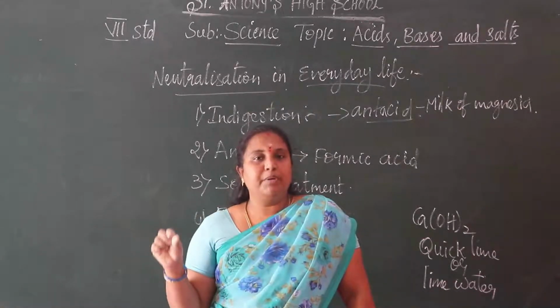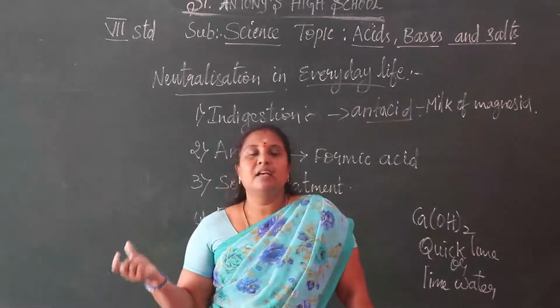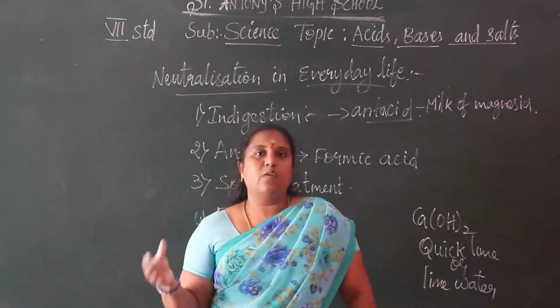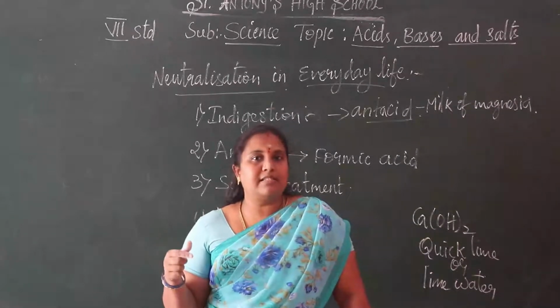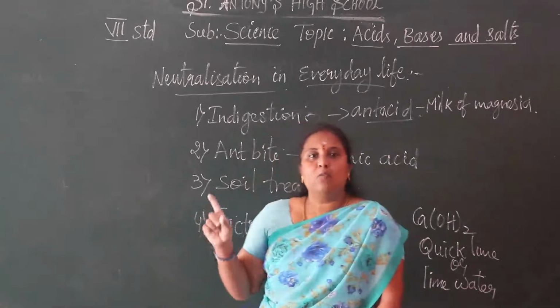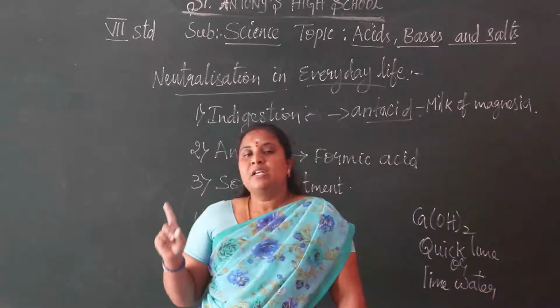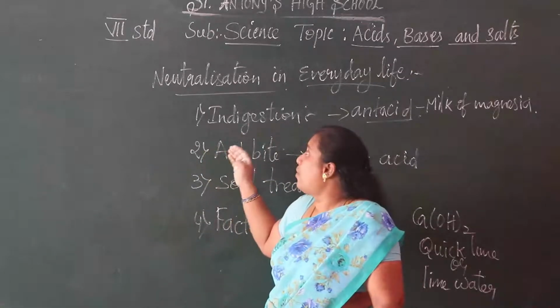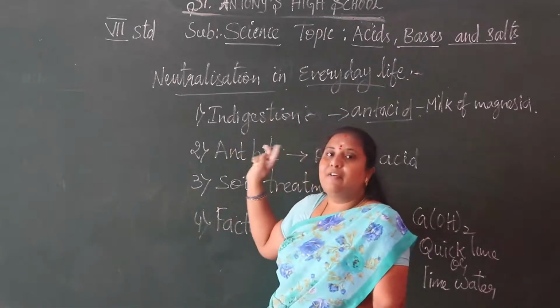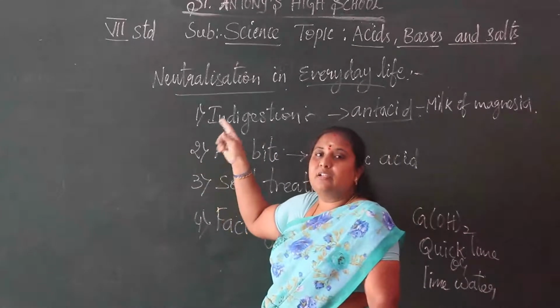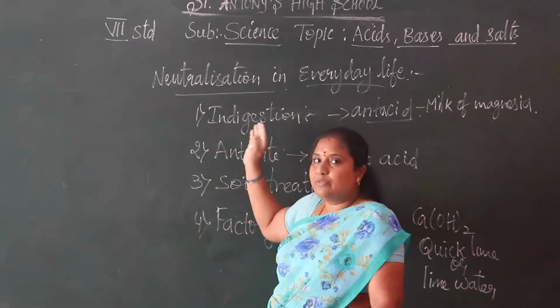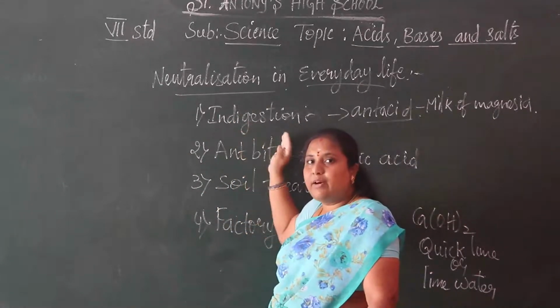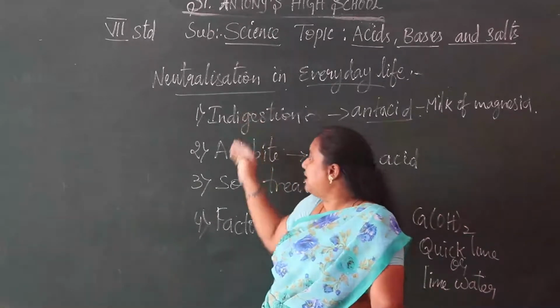The reaction between acids and bases is called neutralization reaction. What are the products we get from the neutralization reaction? Salts and water. And what are the problems we face in everyday life that we want to neutralize? What are the neutralization reactions we see in our daily life? That is these four things.